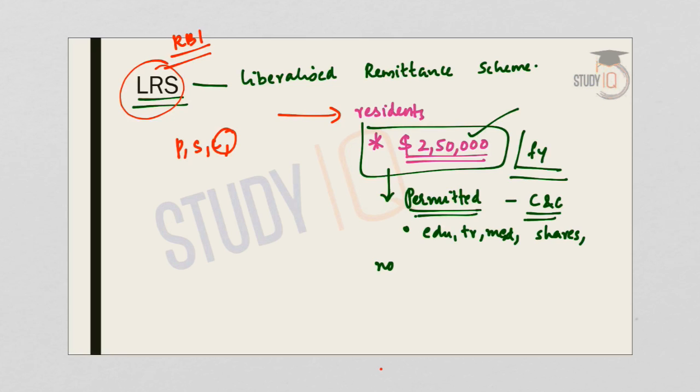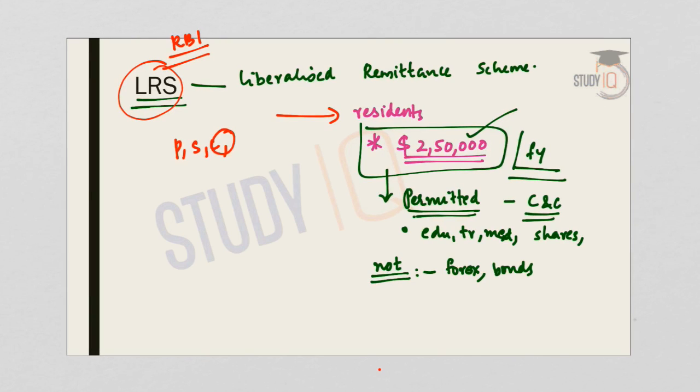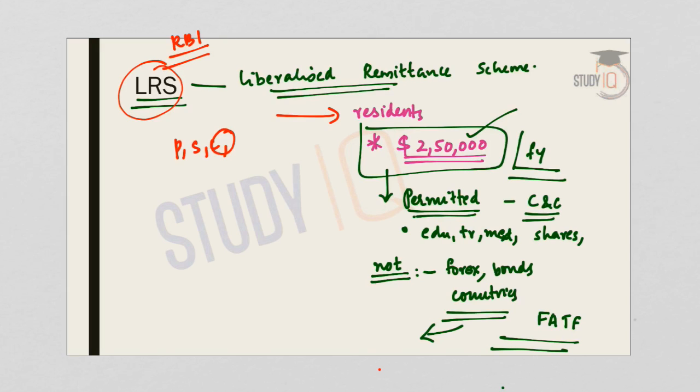Now let us see what all are not permitted. Trading on foreign exchange market is not permitted. Purchase of foreign currency convertible bonds, for example masala bonds, is not permitted. Also, sending money to certain countries and certain transactions are not permitted. For example, people cannot send money to countries identified as non-cooperative by the FATF or the Financial Action Task Force. And remittances are also prohibited to those entities that are identified as posing terrorist risk. So this is the Liberalized Remittance Scheme. The cap is very important, and permitted and not permitted transactions are also very important.